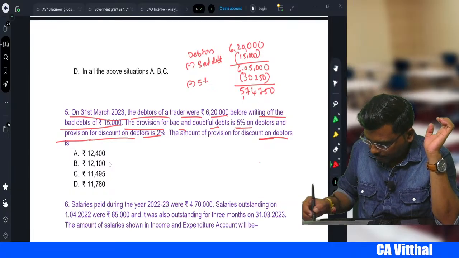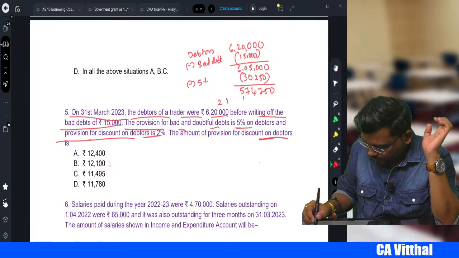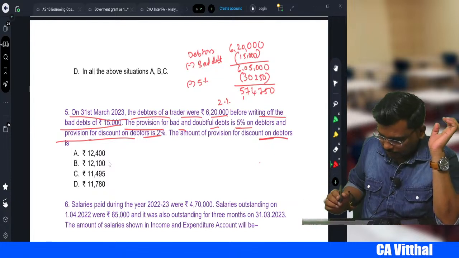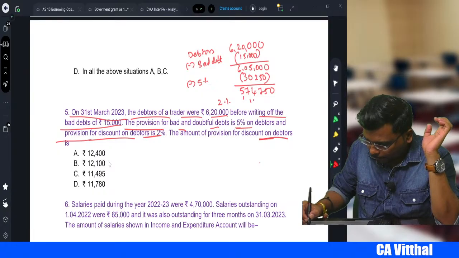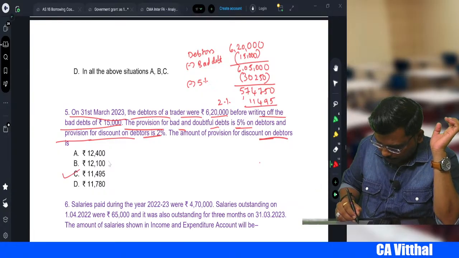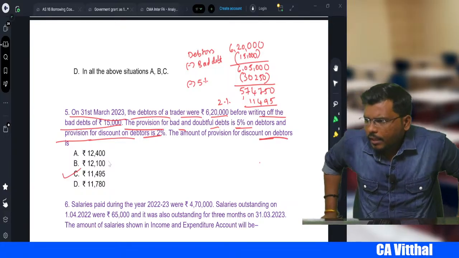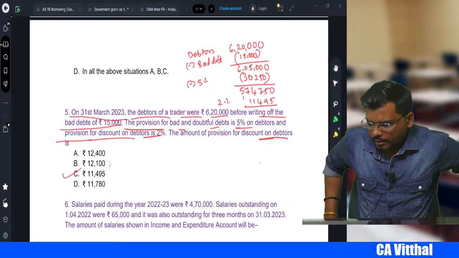In that, 2%, into 2%, the answer will be 11,495. This should be the correct answer, 11,495, right, my dear students? Okay, this will be the correct answer.